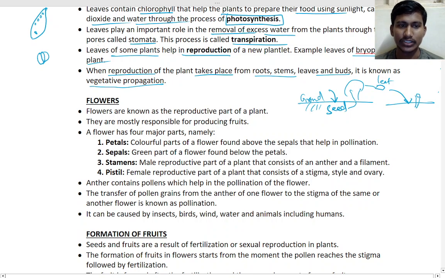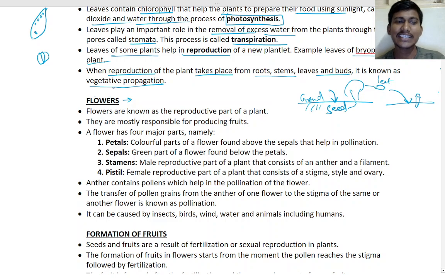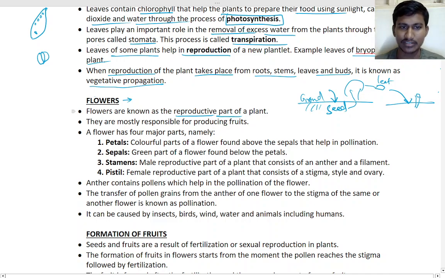Okay, next is the flower. You may have seen flowers of different colors, and you may have smelled them. They have a very nice fragrance. The flower is very important because the seed forms from it. Flowers are known as the reproductive part of the plant. That is how the seed grows into the next generation. They are mostly responsible for producing fruits. From that only, seed and fruit will grow.